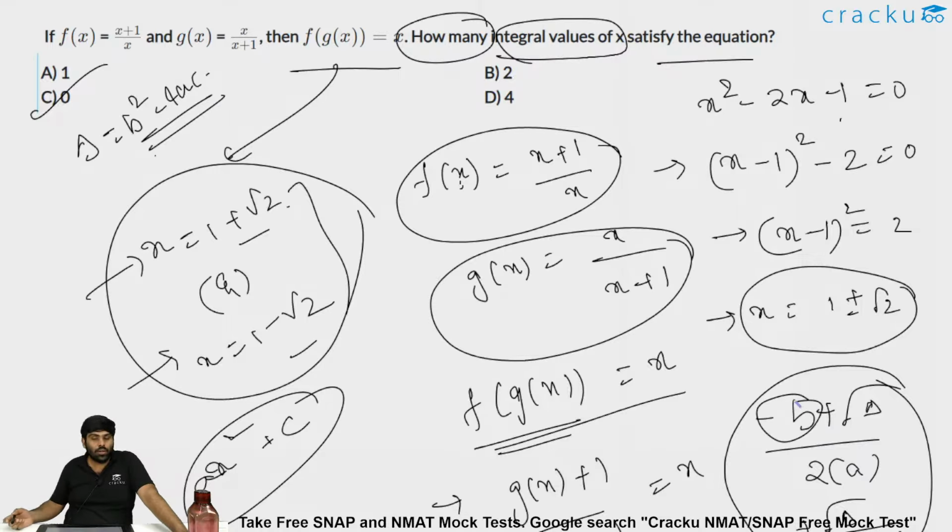If b is 0, then there is still a chance that you could end up getting the root as an integer, where root delta, that is root over b square minus 4ac by 2a, might be an integer, depending on the value of a. But if b is not 0, then there's no chance that it's an integer. If root over that is not an integer and b is not equal to 0, then definitely the roots are not integers. But if root over that is not an integer and b is 0, then there is a chance. Is this clear?